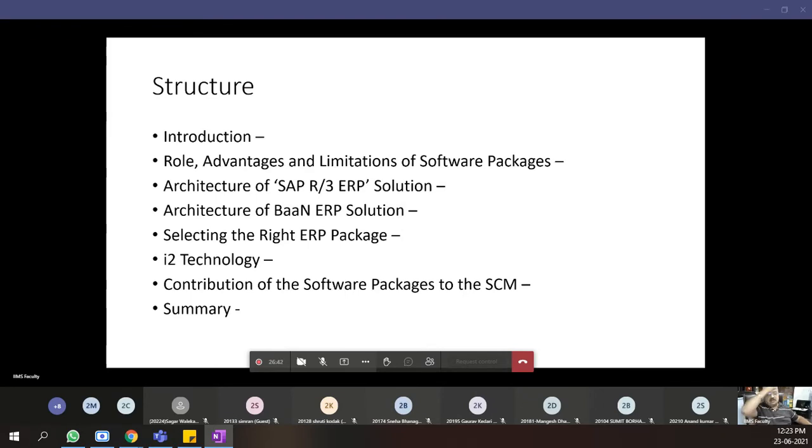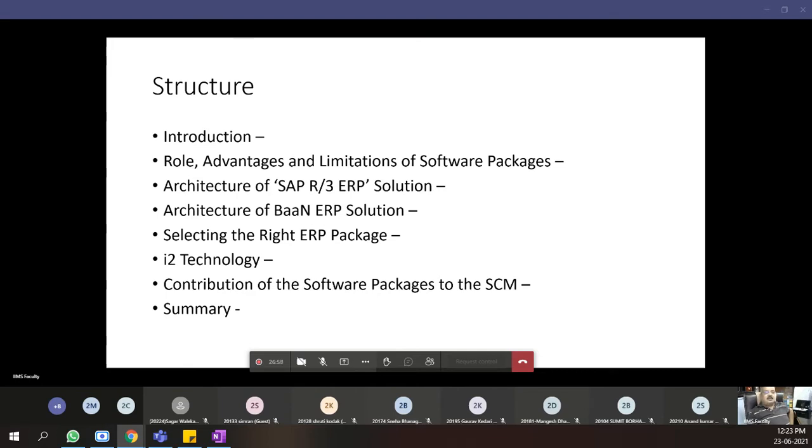So we'll discuss the following things. The subject has overlap at both the places now. Specialization also has supply chain management, and operations and supply chain also has supply chain management. Okay. So the structure of this course is like this.